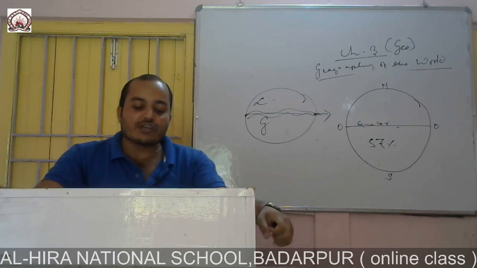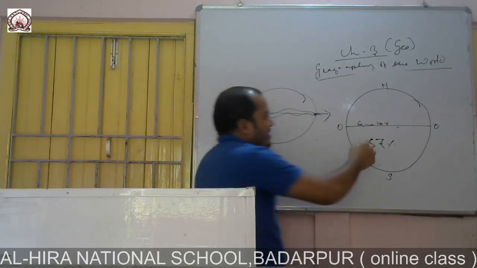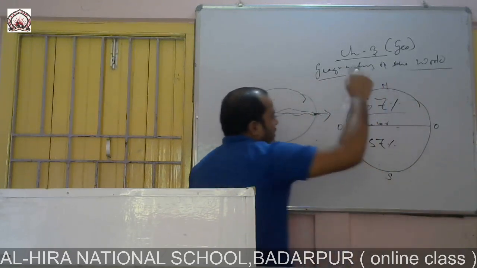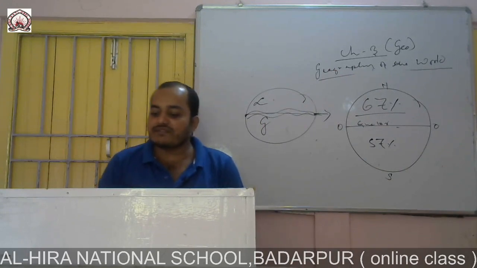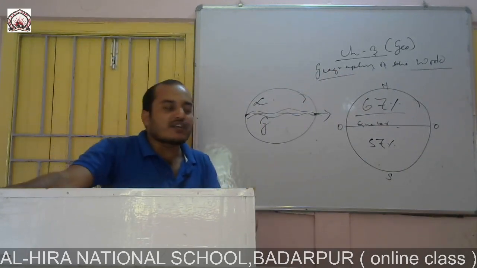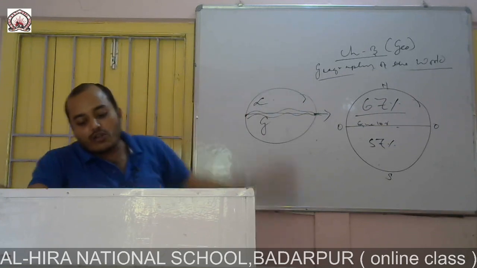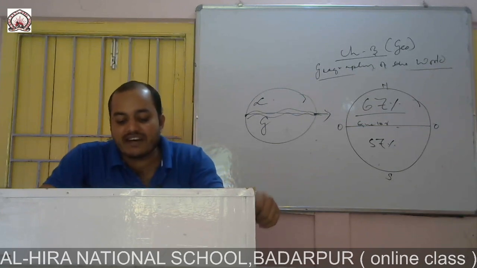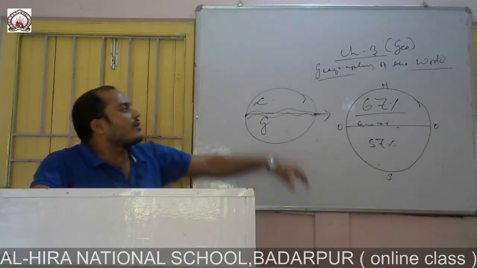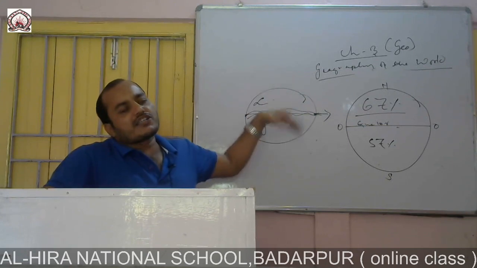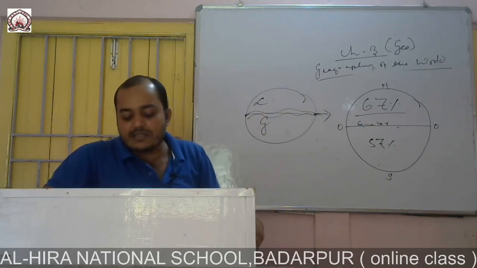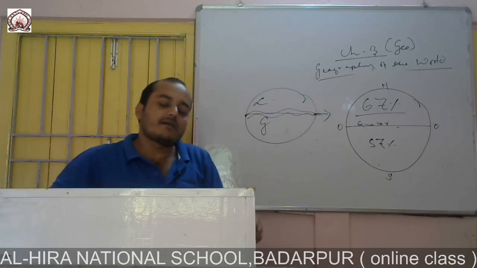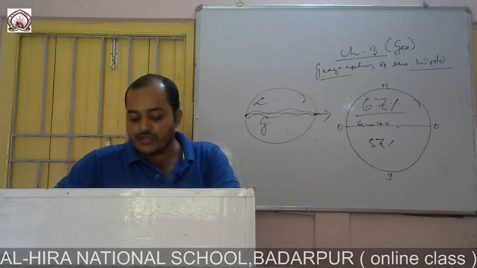And a large portion of the lithosphere, 67% of the total land area, is confined in the northern hemisphere, and because of this, 90% of the total world population lives in the northern hemisphere. Clear? So this is all about the distribution of the continents and the oceans. Now the characteristics of these oceans and their distribution we will discuss.